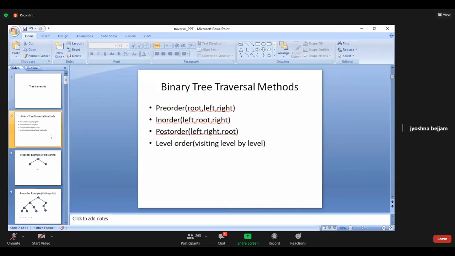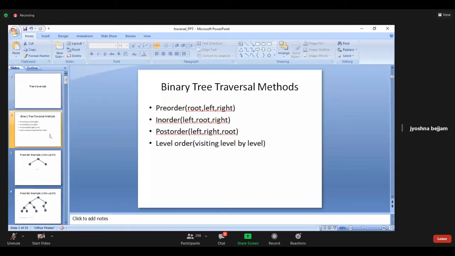So keeping in mind the root, based on the root we will decide whether we are visiting the root first, or in the middle, or at last. So based on the root we will decide the order, right?